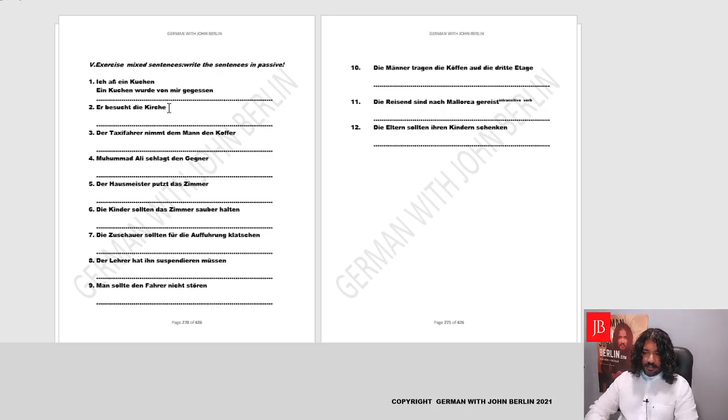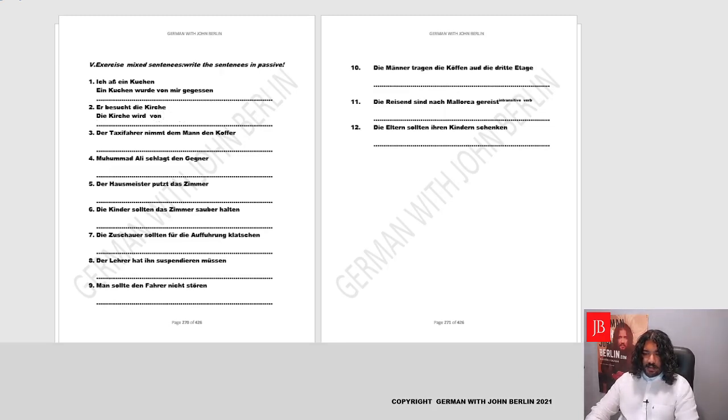Er besuchte die Kirche. We'll maintain the structure, identify the object, die Kirche. We'll write die Kirche. He visited the church. The church has been visited by him. Let's find out. He visits the church, gets visited by him. So die Kirche, very good. Now the verb is besuchen. Okay, so basically die Kirche, it's the present tense, so we'll write wird. Yes, the helping verb for passive. The church is being visited by him. Die Kirche wird, will become von.